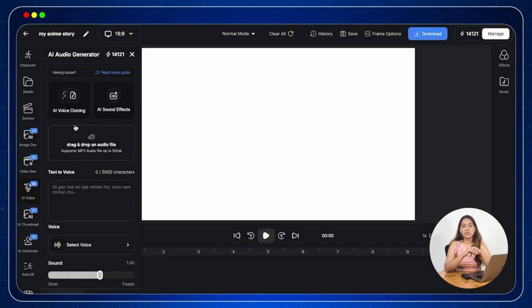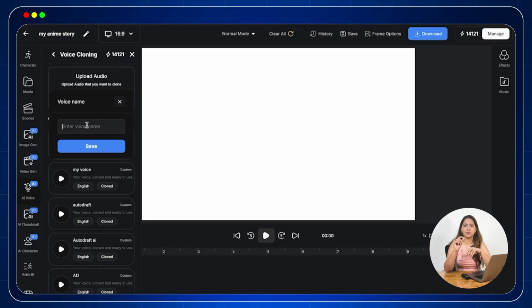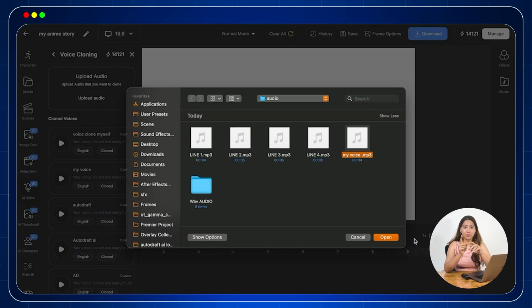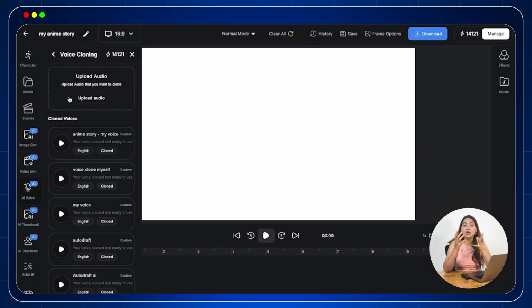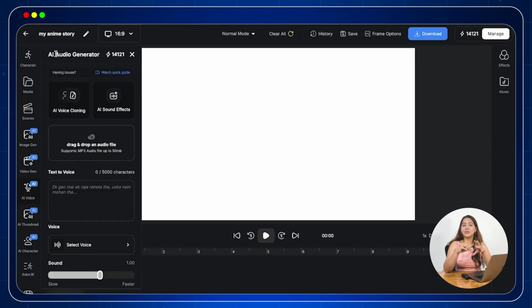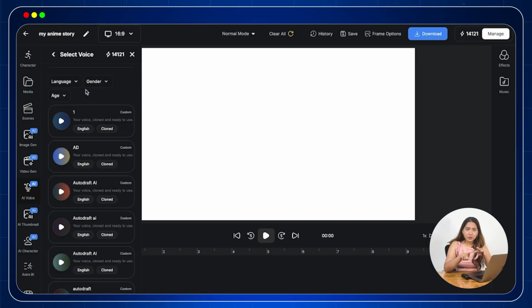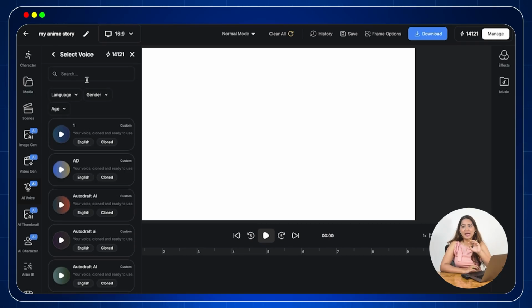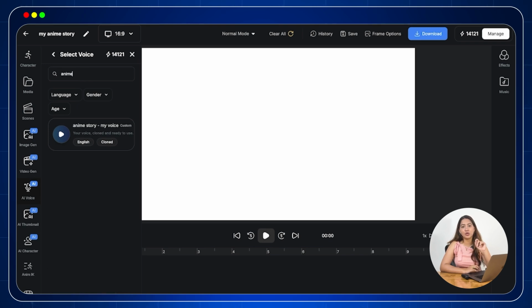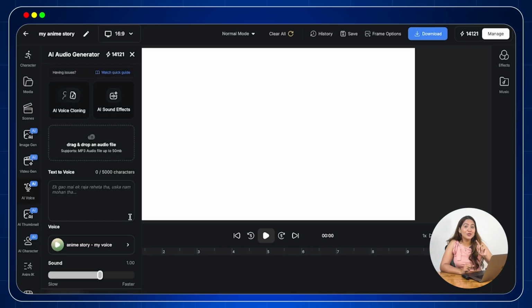To generate voice using this tool, first click on AI voice clone, then upload a voice sample. Rename it, don't forget to rename it, and click to generate and create a clone of your own voice. After that, your clone voice will be available in the voice section. Go back to AI voice and click on voice, and then here search the name that you have saved your clone voice in. Now simply select the voice style and create multiple dialogues and voiceovers using your own clone voice.